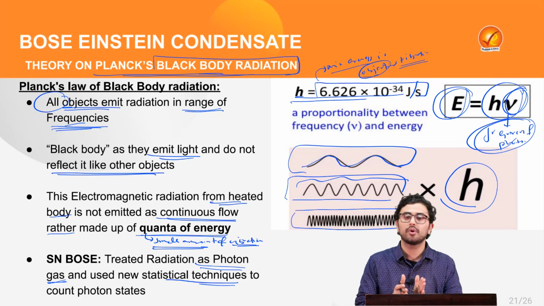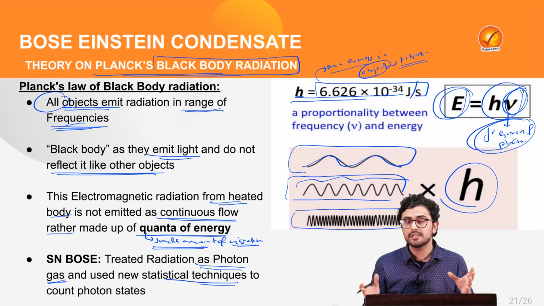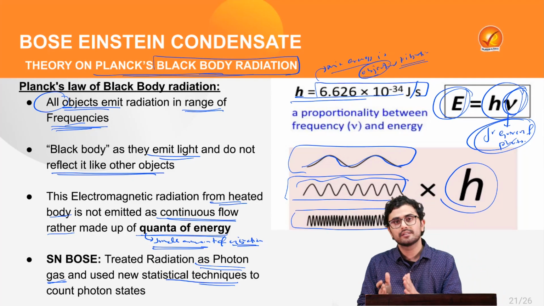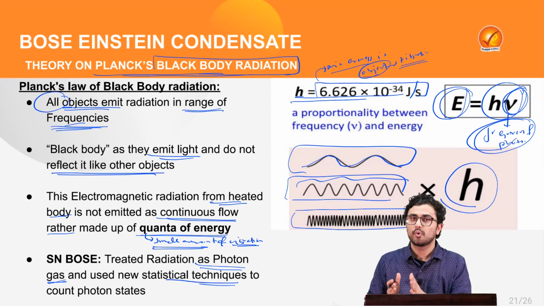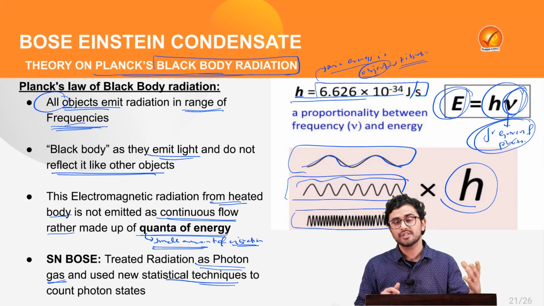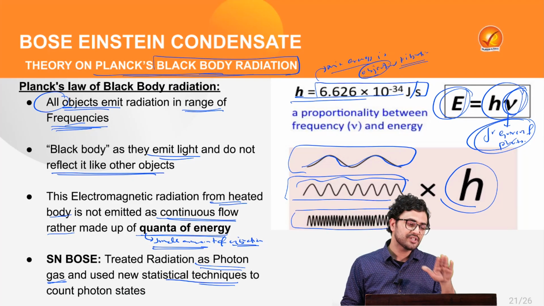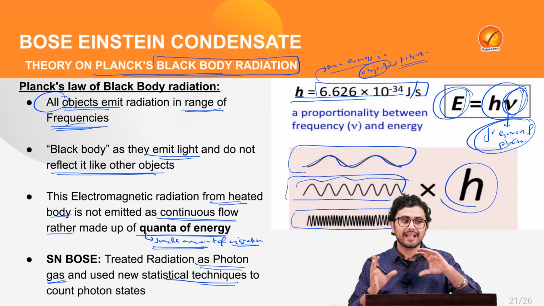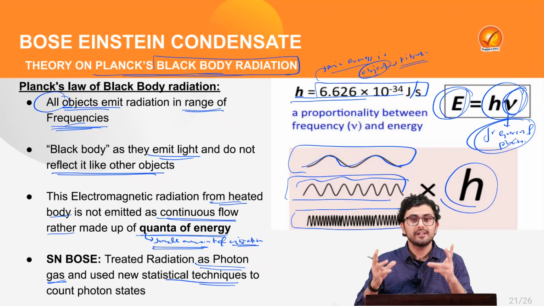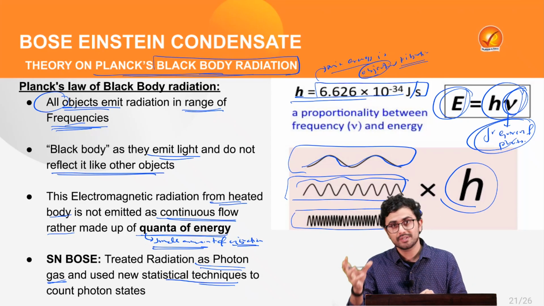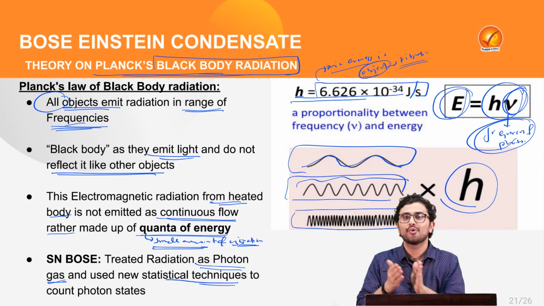Thus, with this theory, Satyendranath Bose tried to publish it in various science journals, but all of them rejected it. Ultimately, Bose sent this paper, his research, to his favorite German scientist Albert Einstein, who realized the potential of his theory and further extended it by propounding that there exists an ideal gas which he named Bose gas, and this formed the basis of Bose-Einstein condensate, which we are going to read now.